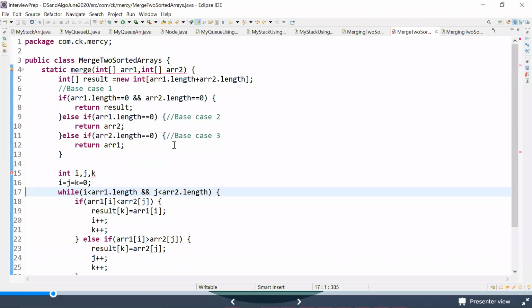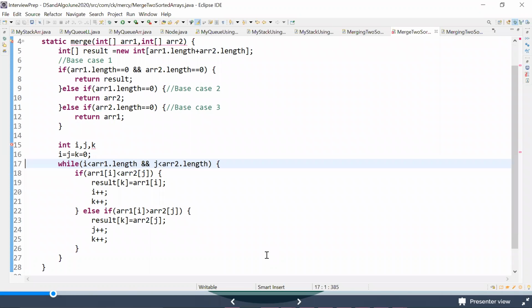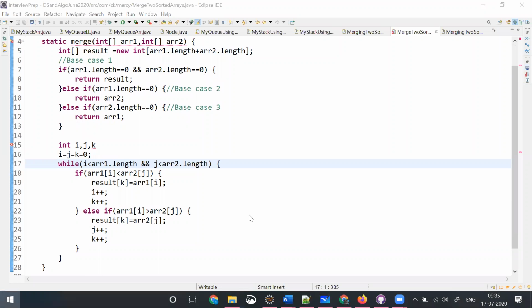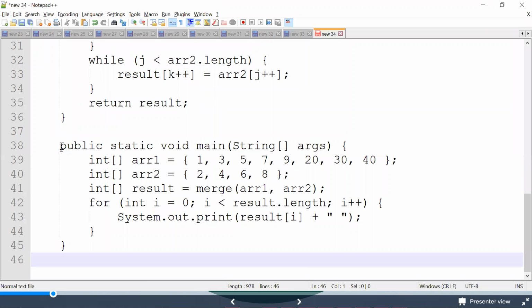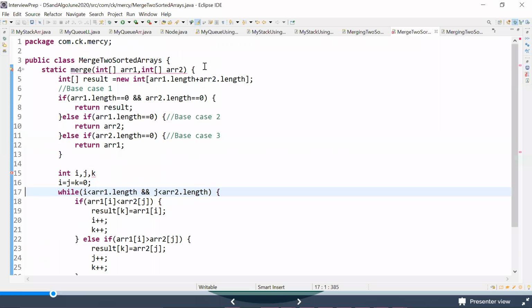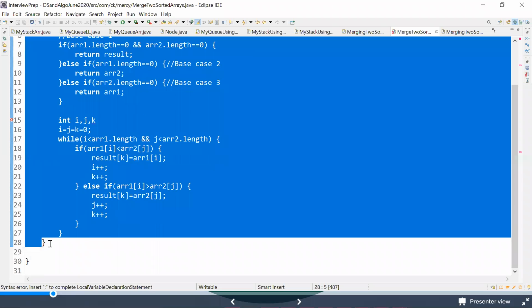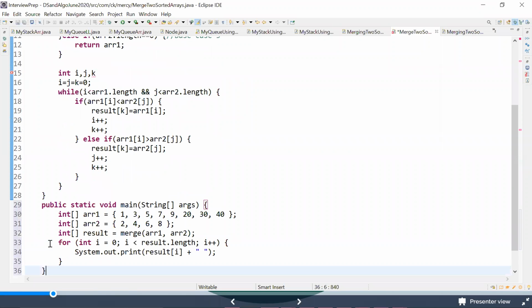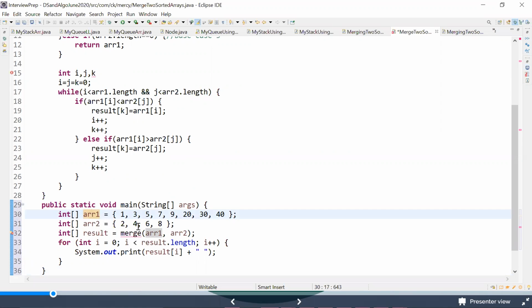Now let me take a main method and see how this goes. Maybe I'll copy the one that we have already taken into consideration. What is this main method saying? The main method takes two examples, array1 and array2, and it's trying to merge both.